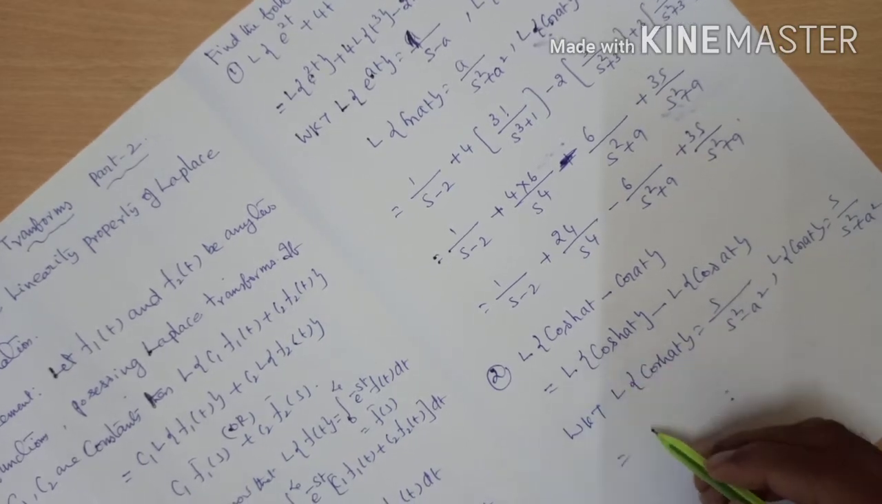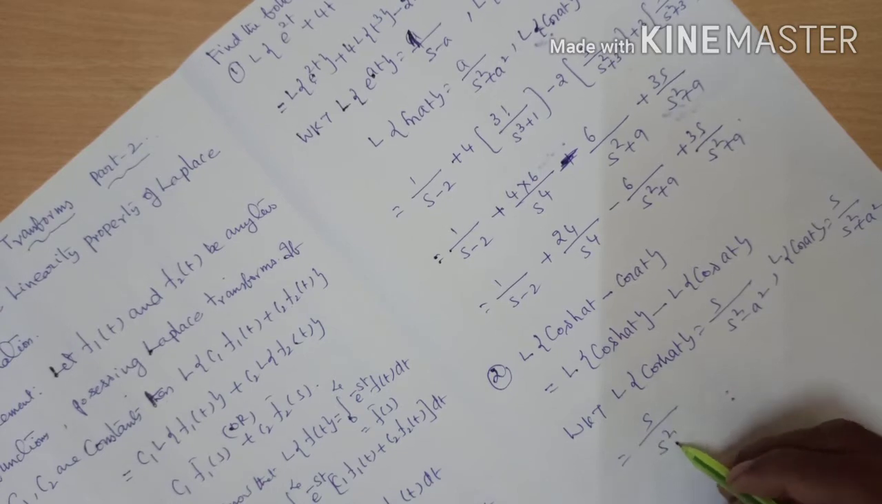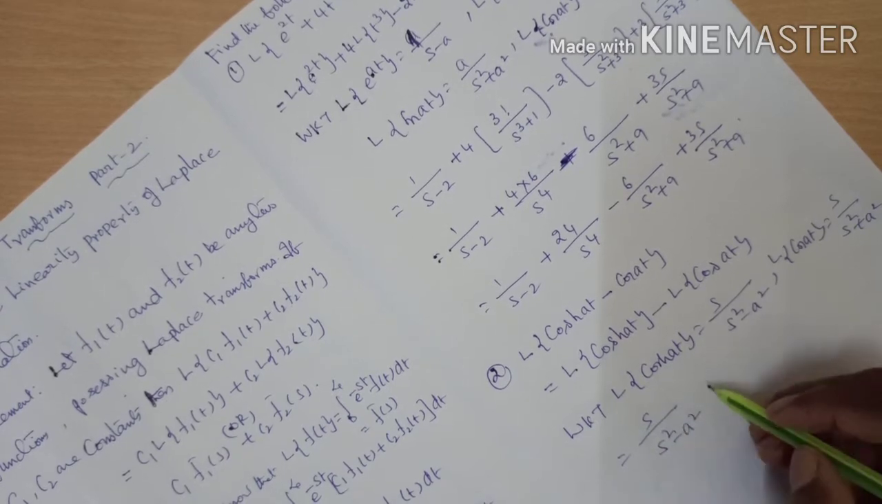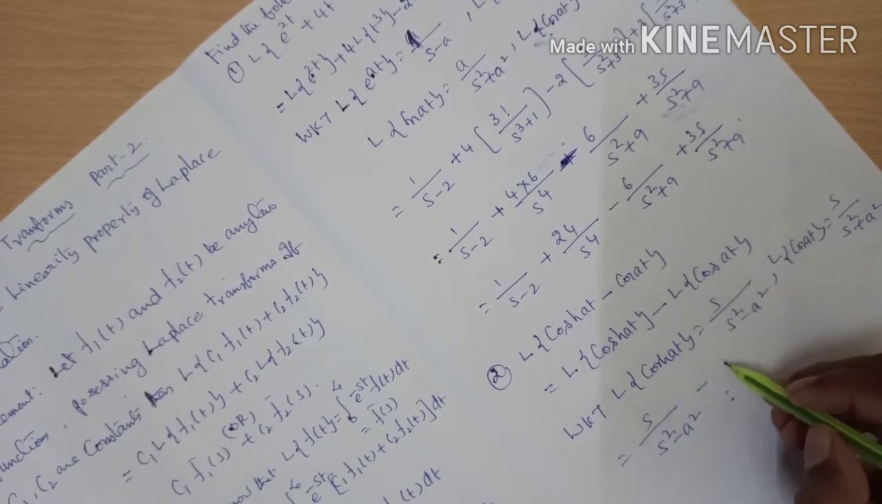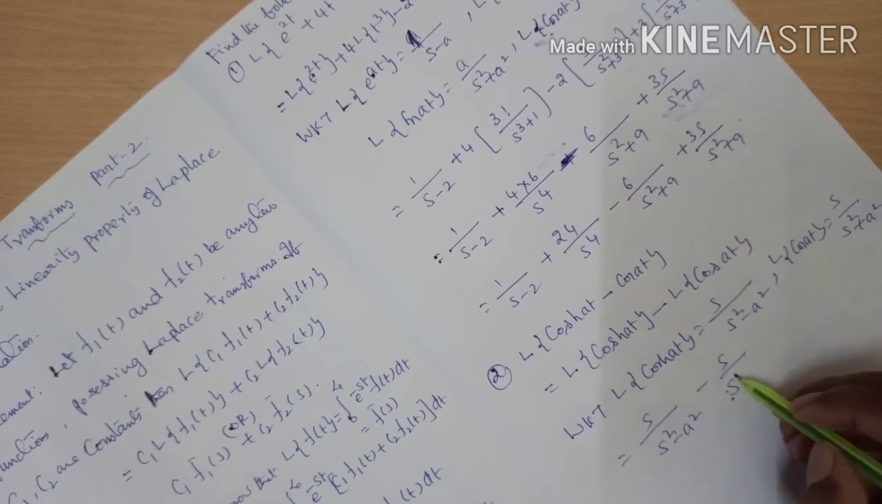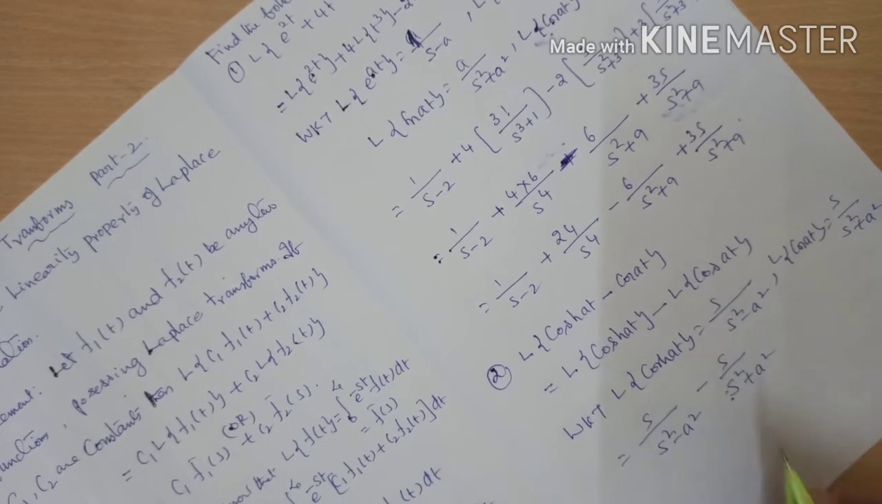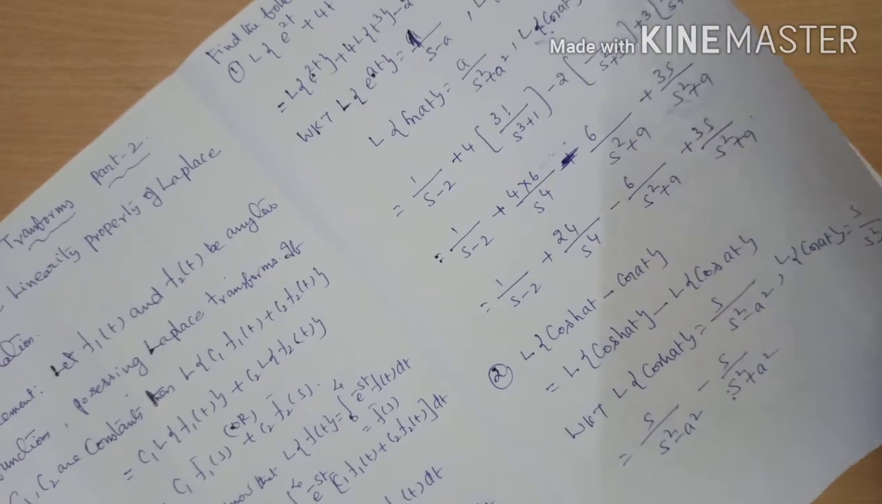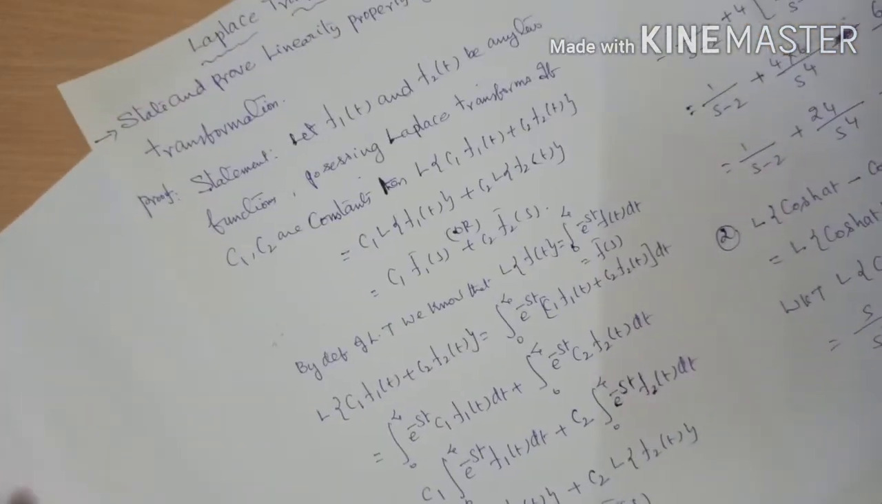You can apply the formula. Here there may be a is there, therefore s by s power 2 minus a square is the value of the first function. Second function Laplace transformation is s by s power 2 plus a square. This is about the problem number 2, applying the linearity property.